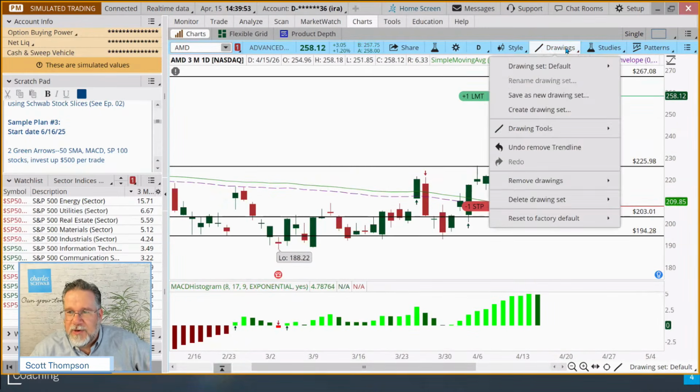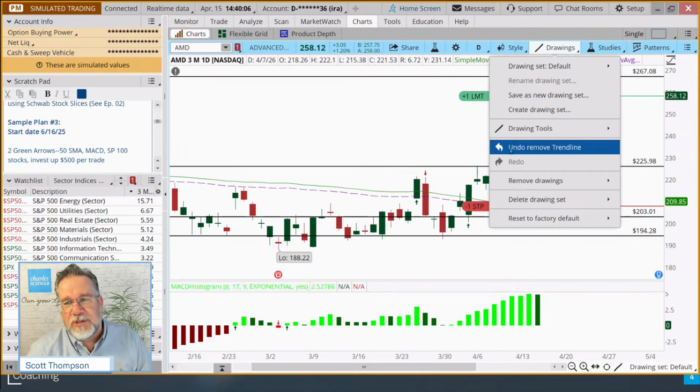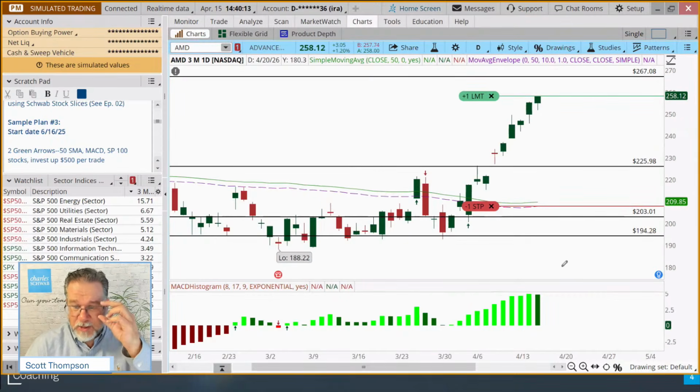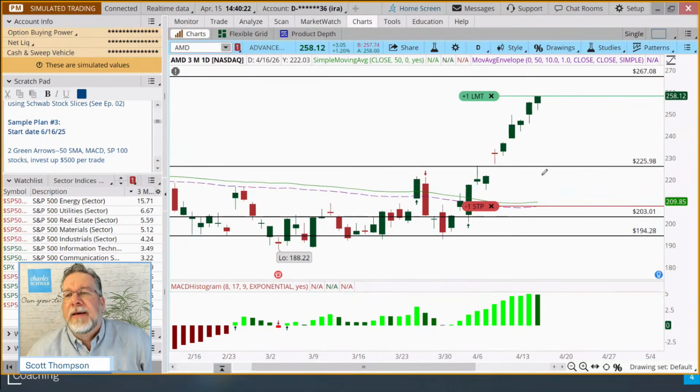We're going to go up here to the drawing tools, and this one, it's a little tough to see. We don't have a big green candle. We don't have, you know, a line from the past back here that might be support. So we're going to use the Fibonacci retracement tool, which is this one that has the percent on it. And this is how you do this. To see a potential pullback area at which we're going to set a limit order to buy one more share of this stock if it pulls back, we're going to draw from the bottom shadow.